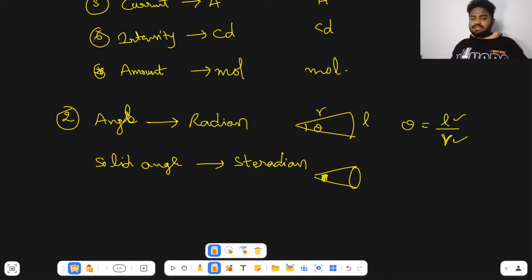If you imagine the solid angle subtended at the center, and the radius is r and the surface area is A, then the solid angle in steradian equals area by r square. This is the solid angle. Clear?